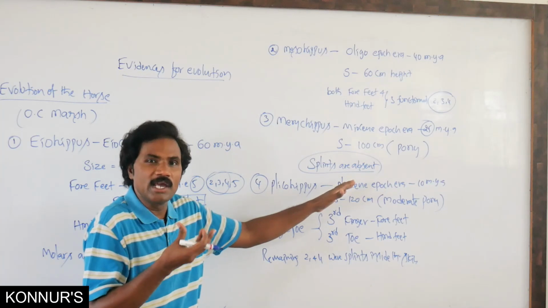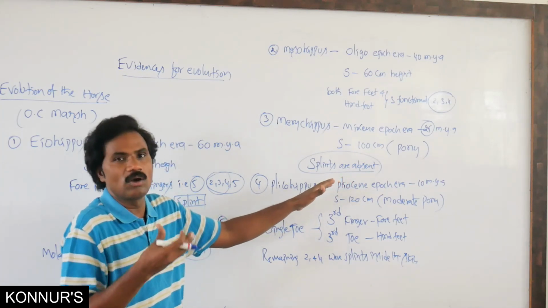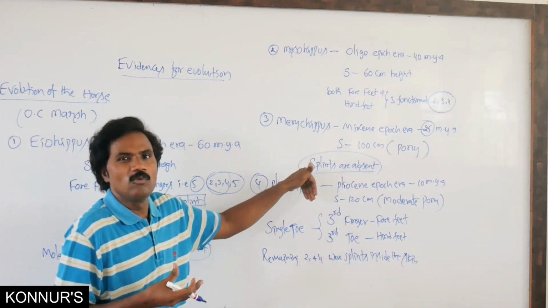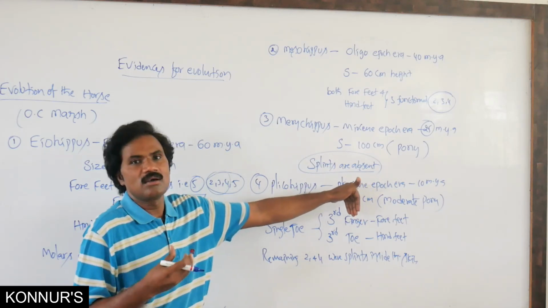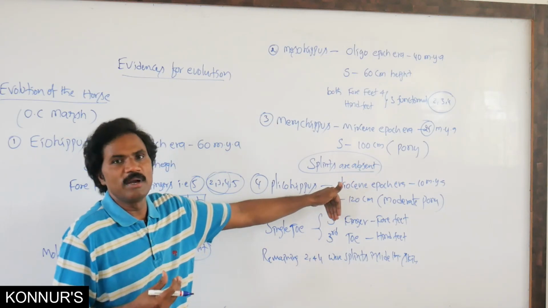The neck and head are also a little bit elongated, and the teeth are well developed for mastication of the food material.